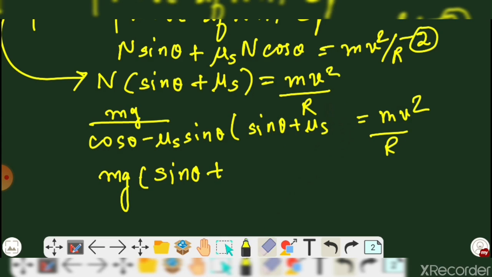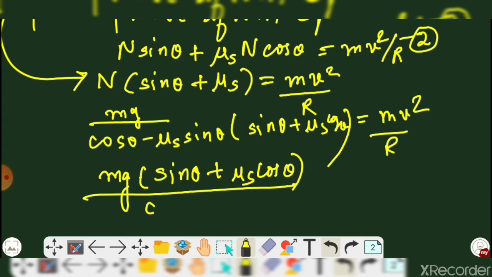Just make a change over here, just write cos theta also. I've just forgotten to write cos theta here. So now mg times sin theta plus mu s cos theta upon cos theta minus mu s sin theta is equal to mv square upon r.